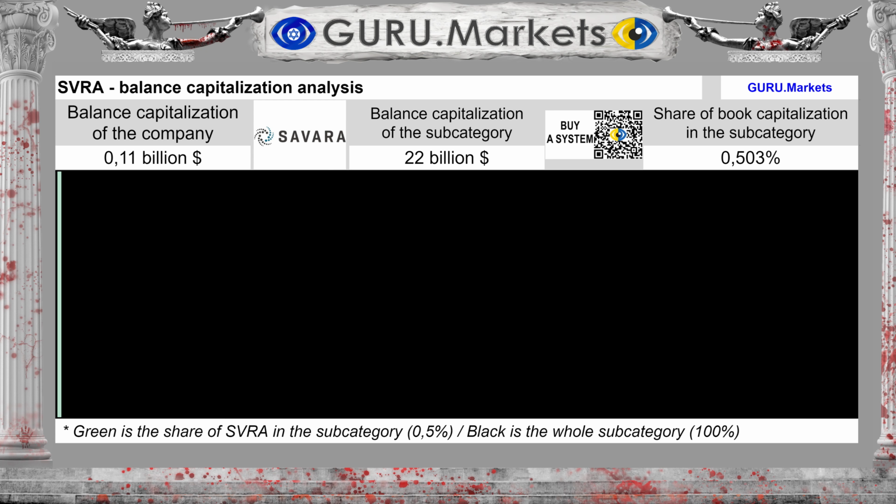The company's balance sheet capitalization is $0.11 billion. The subcategory's balance sheet capitalization is $22 billion. Savara Inc. constitutes a share of 0.503%.